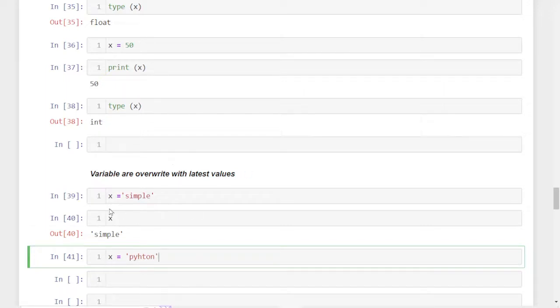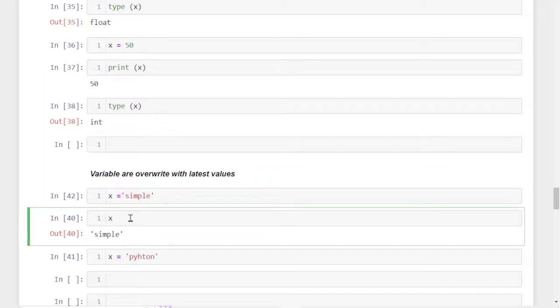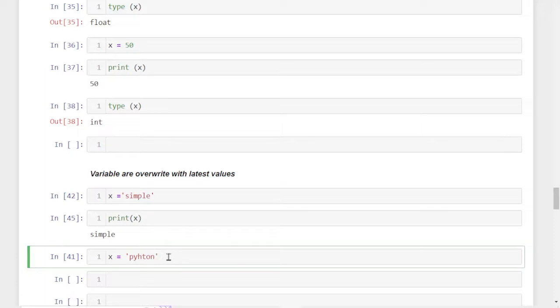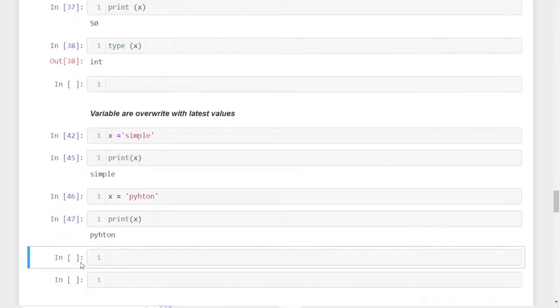Here I'm using the Jupyter notebook to display the notes and all those things, but the same code can be run in any IDE. So, back to the point: first we saved the string simple. Now I type print x, and it is showing simple. Now again we stored another string, Python, in x. Now I am printing x, and it will show Python. That means the variable can store only one value at a time. It overrides when we store a new value, because it replaces the old value with the new one. That is the overwriting property of a variable.